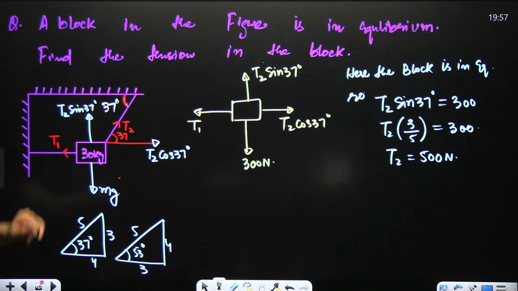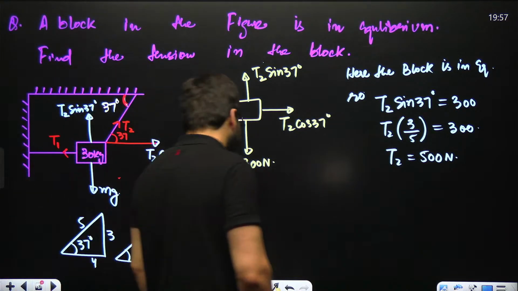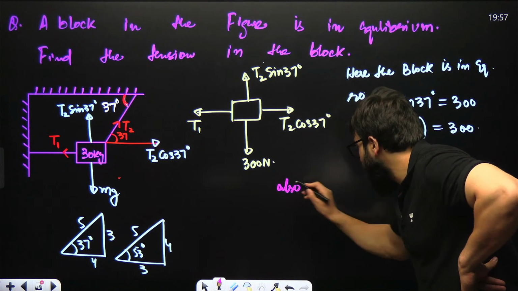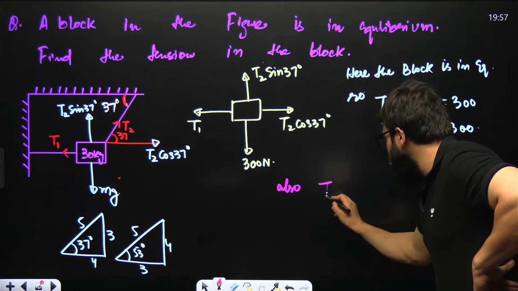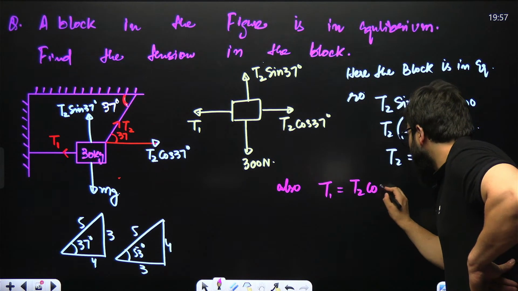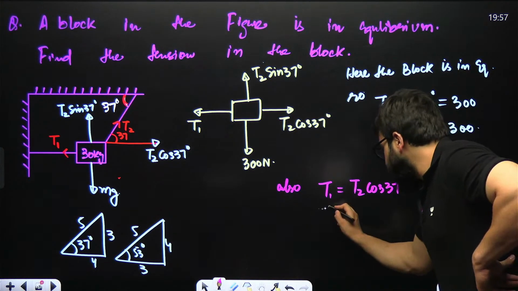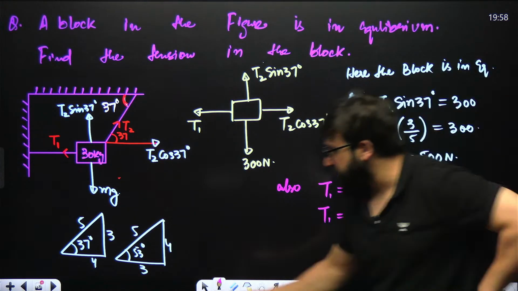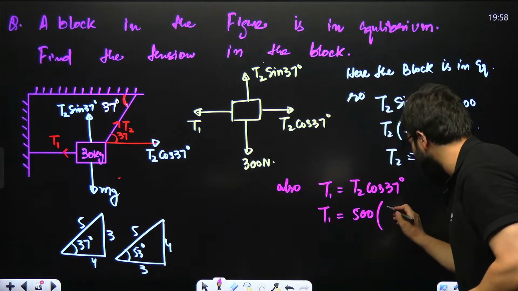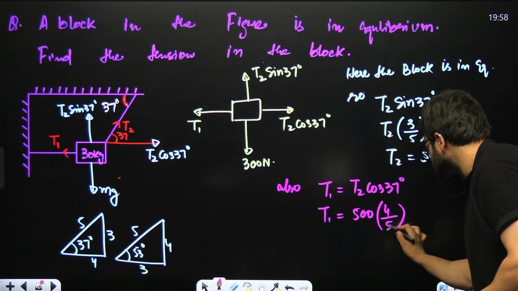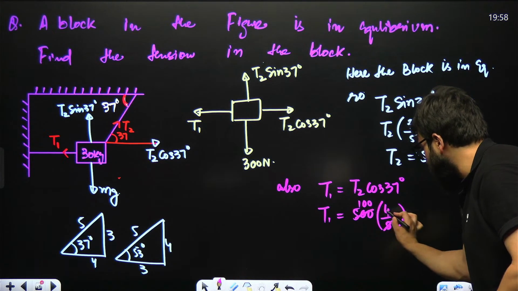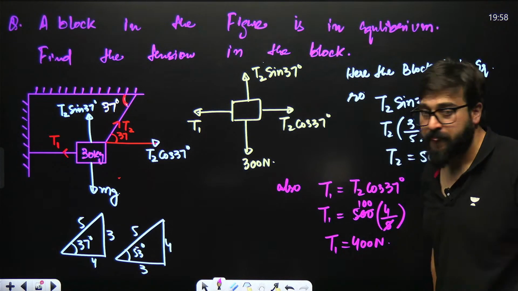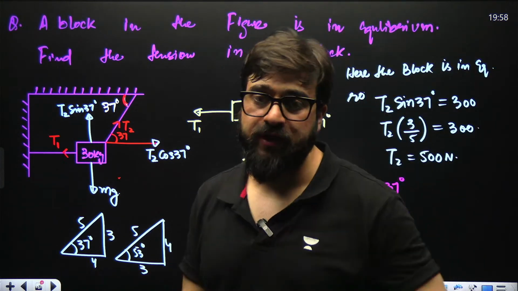We got the value of this T2. Now we have to find the value of T1. Now can I say in this particular case, also, I can say this T1 is equal to T2 cos of 37 degrees. Now T1 I can write, what is the value of T2? That is 500, and cos 37 is base upon hypotenuse, that is 4 by 5. 5 ones are 5, 5 hundreds are 500. Now 4 into 100 is 400. So T1 will come out to be 400 Newton.